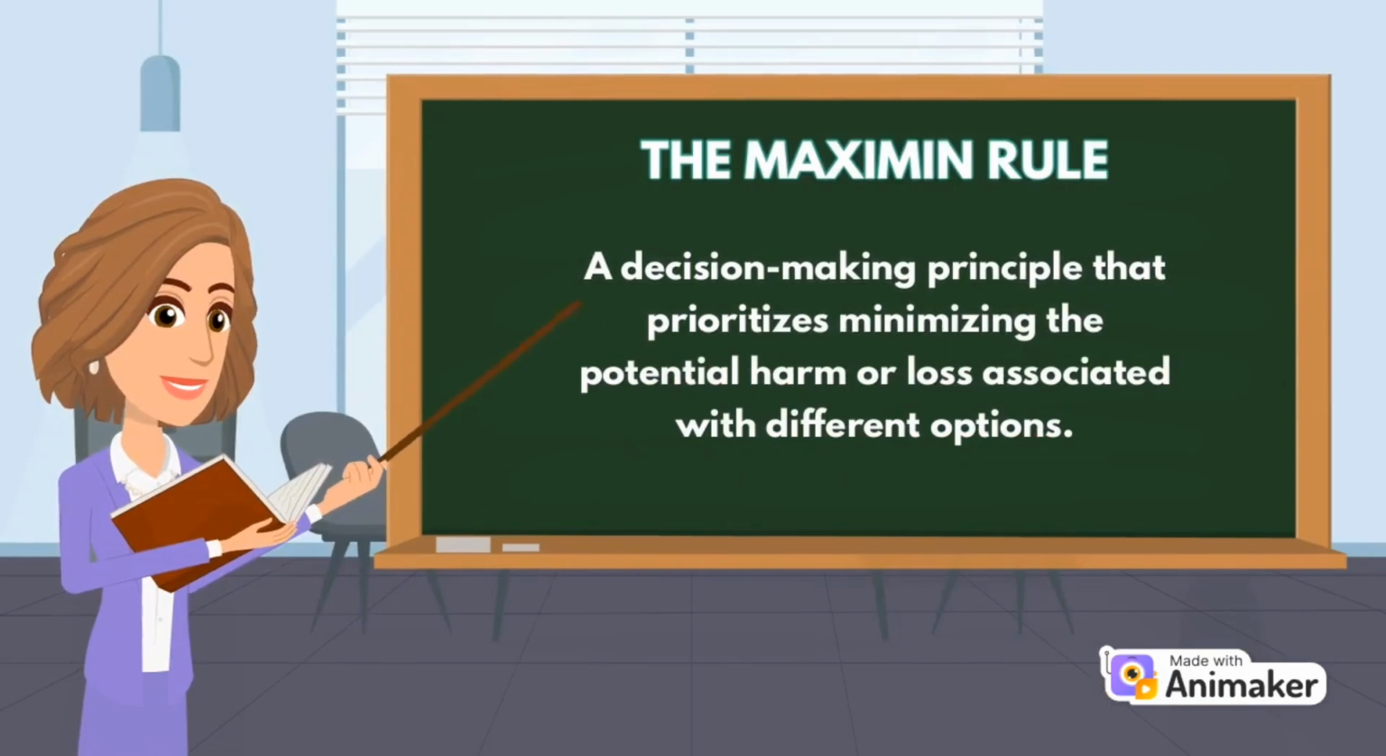Maximin states that when you have a variety of choices that can lead to different outcomes, you should identify the worst possible outcome for each choice, or select the option for which the worst outcome is least unfavorable.